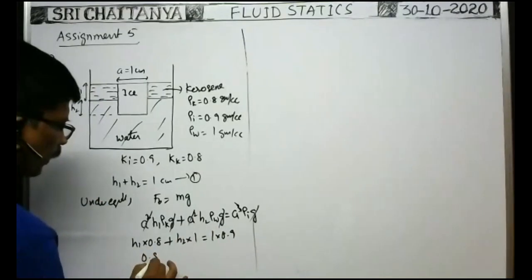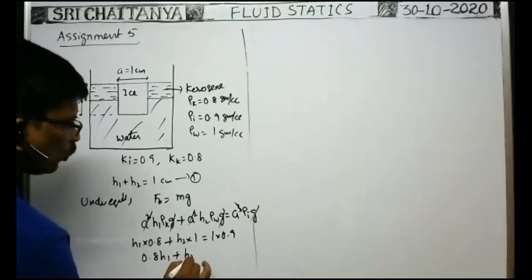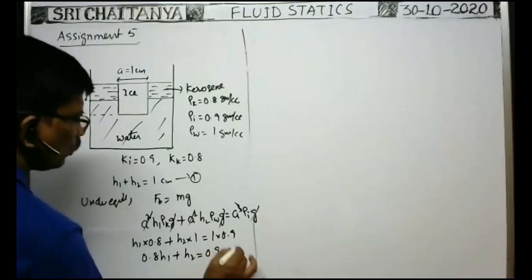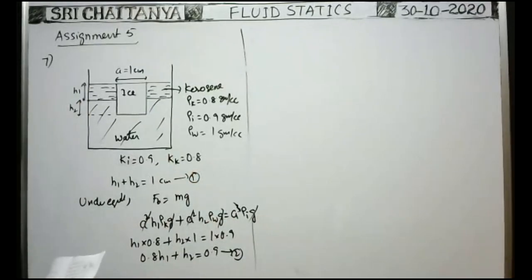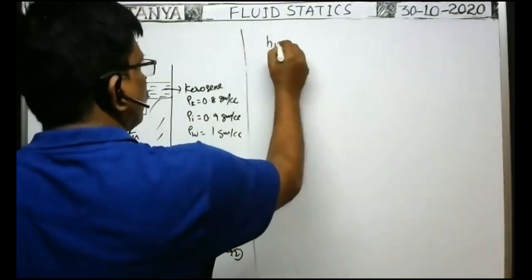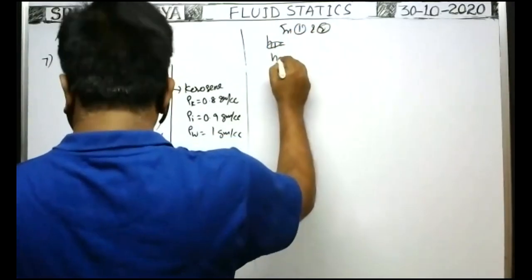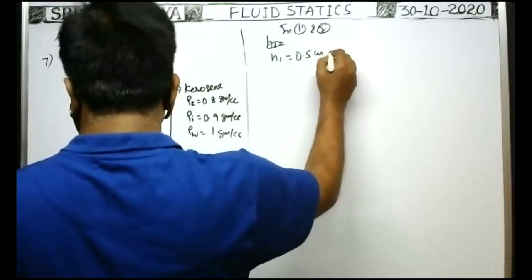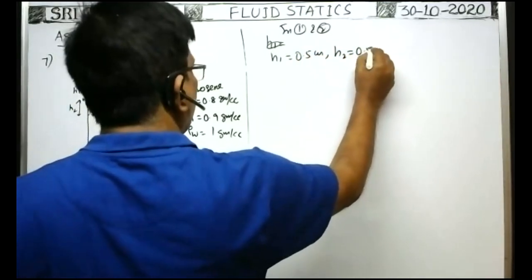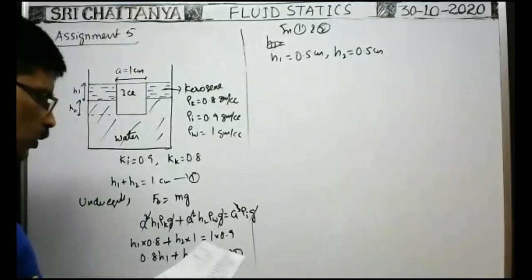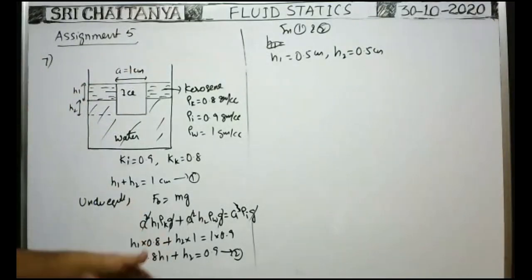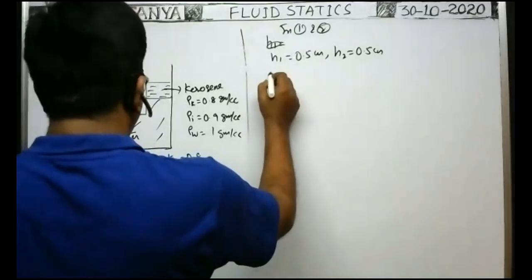So 0.8 h1 plus h2 is equal to 0.9. This is equation 2. Solving 1 and 2, you will get h1 is equal to 0.5 centimeter, and h2 is also equal to 0.5 centimeter. I think answers are given like that. You solve them from 1 and 2.